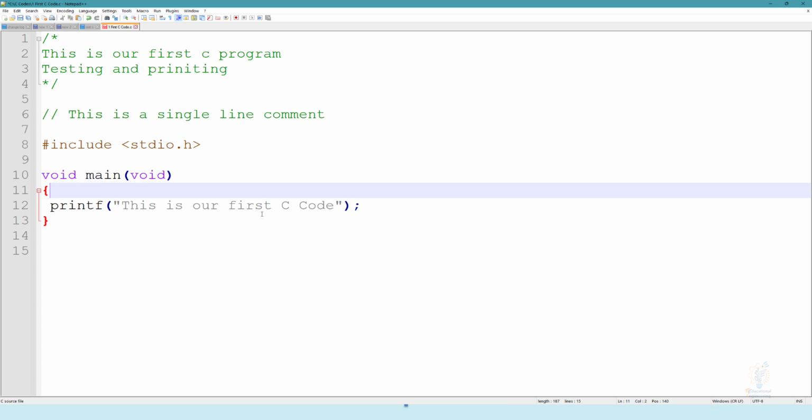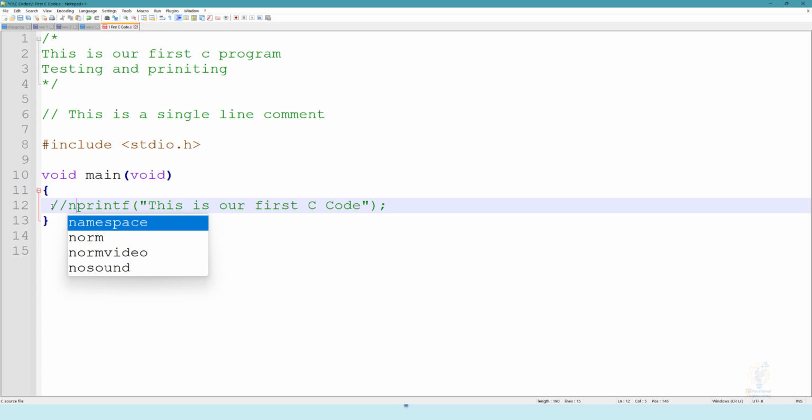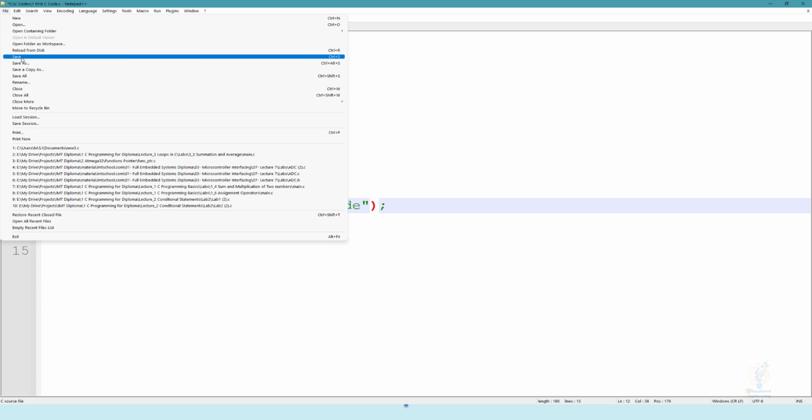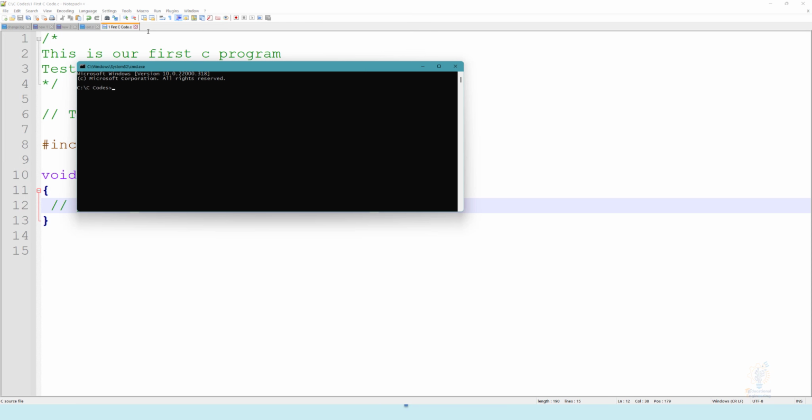Now if we want to comment this line, printf, we simply add two forward slashes, as you can see here. These two forward slashes will mean that this sentence won't be executed. So let's save this file. Let's open it using cmd. We need to use the same name, gcc one first C code.c.